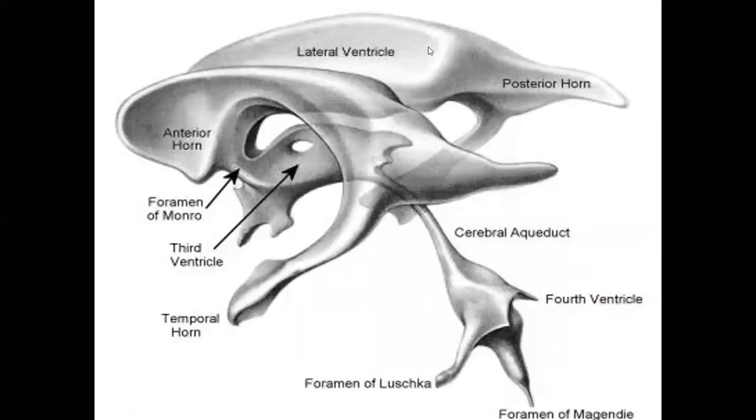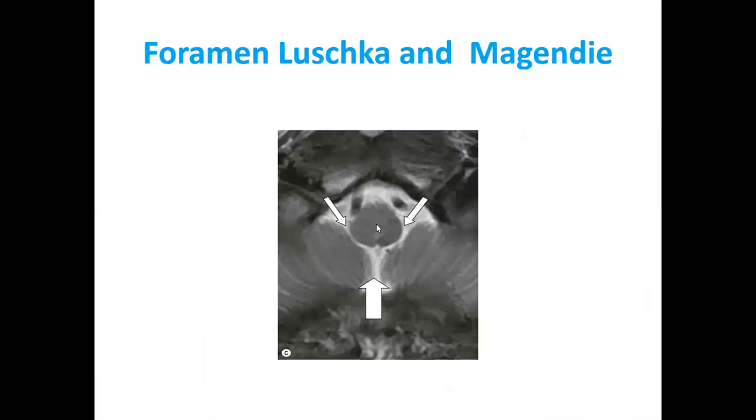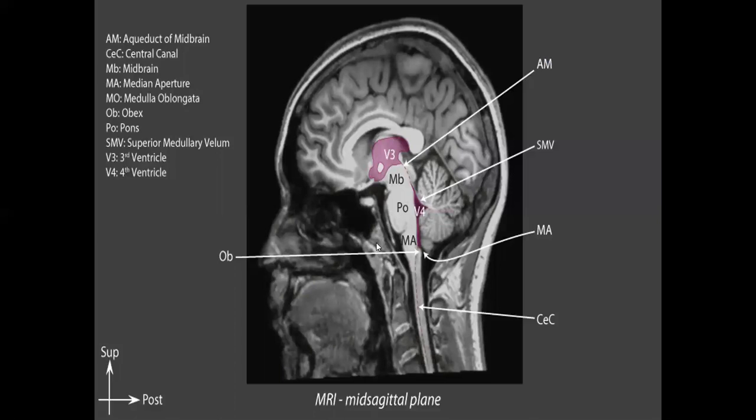Again, you can see in the ray diagram the lateral ventricle, posterior horn or occipital horn, anterior horn or frontal horn, foramen of Monro, third ventricle, cerebral aqueduct, and fourth ventricle. This is the foramen of Luschka. This is the foramen of Magendie. Two lateral, one median.